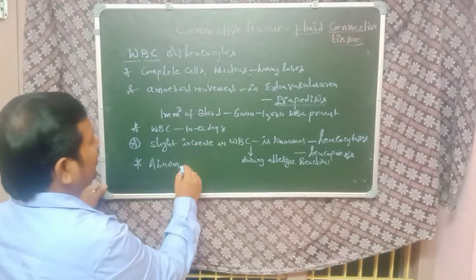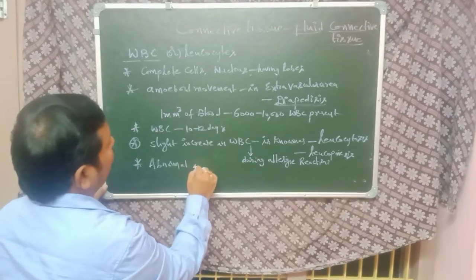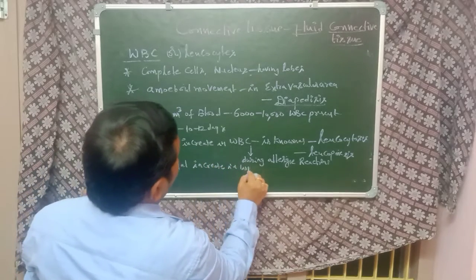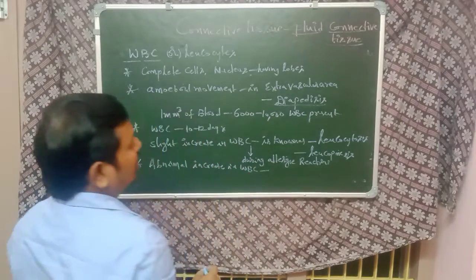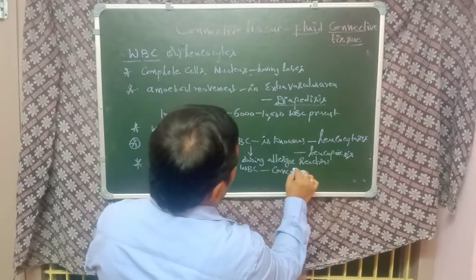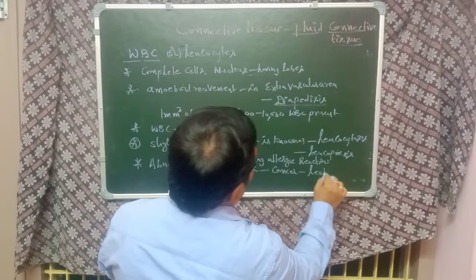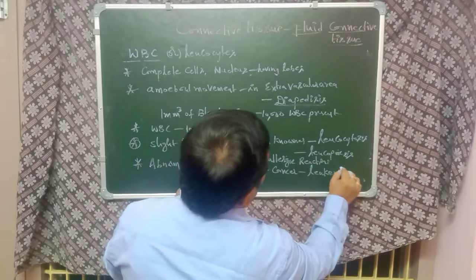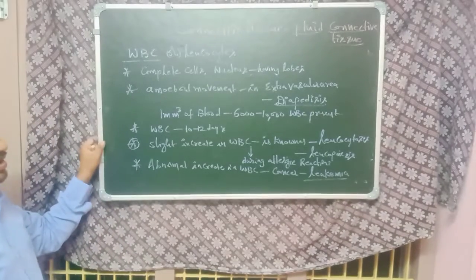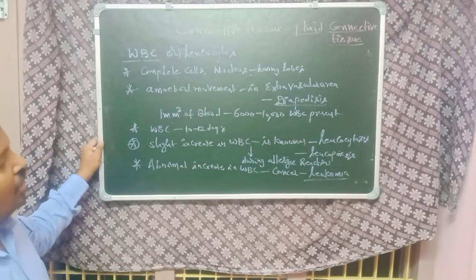The abnormal increase in WBC is one type of cancer. This type of cancer is known as leukemia.